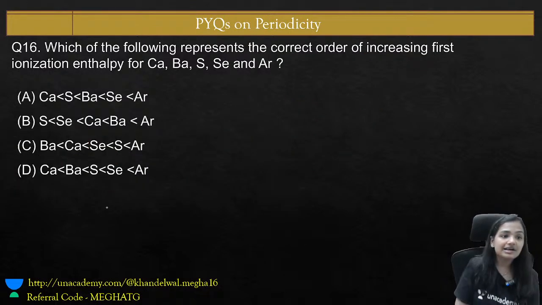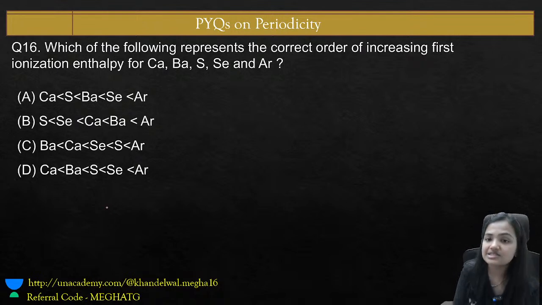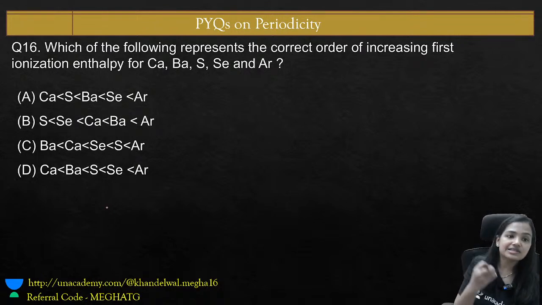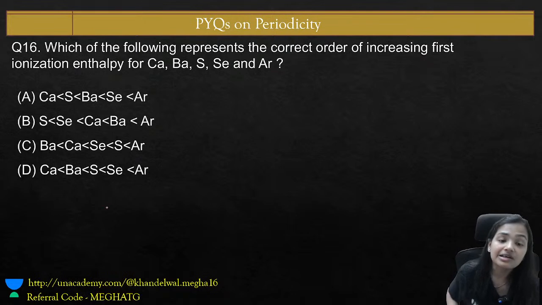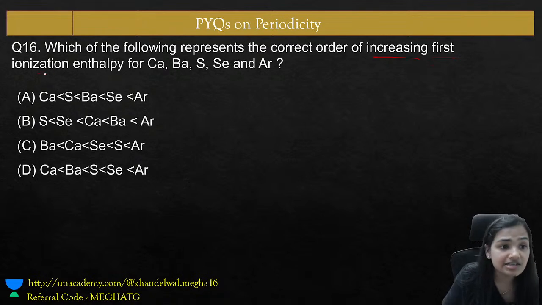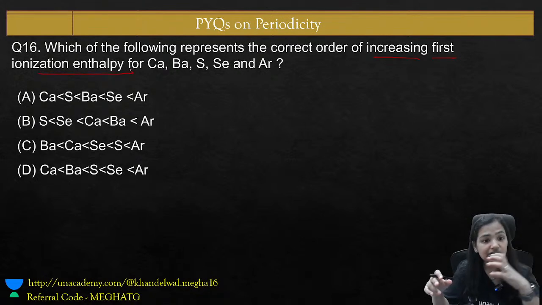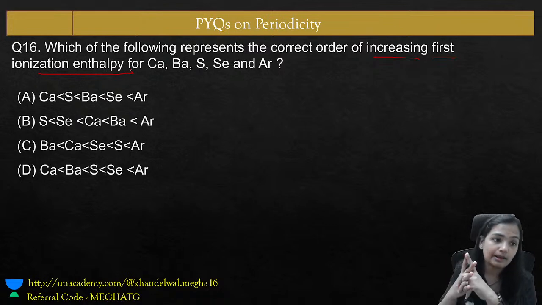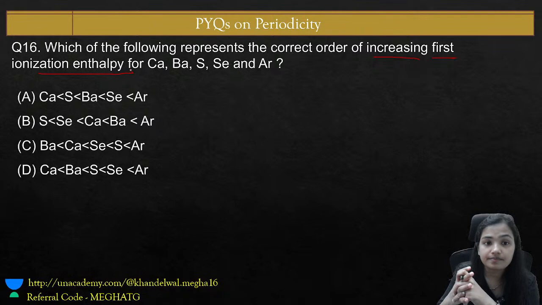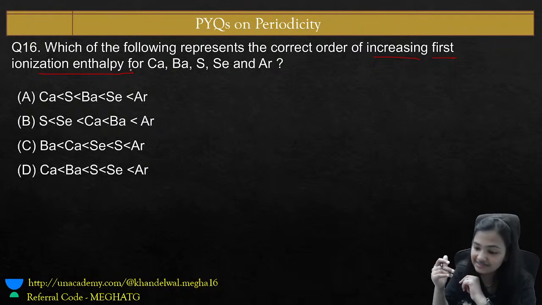Absolutely amazing. Another question: which of the following represents the correct order of increasing first ionization enthalpy for calcium, barium, sulfur, selenium and argon? The ionization enthalpy has to increase.